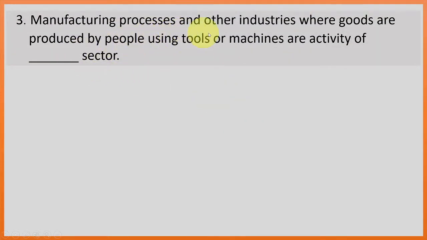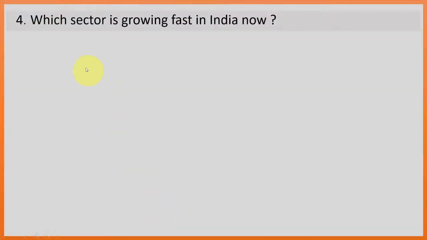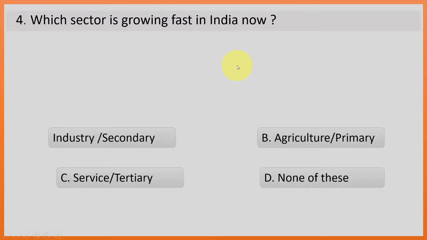Manufacturing processes and other industries where goods are produced by people using tools or machines are activity of dash sector. Here it is clearly mentioned industries where goods are produced by people using tools or machines. So this is the activity of the industrial sector or secondary sector. Which sector is growing fast in India now? Now, the service sector is growing fast in India.